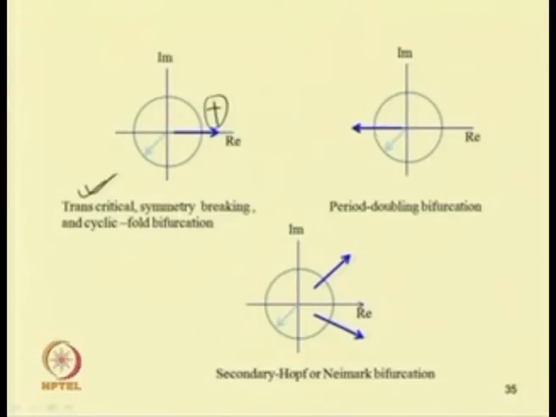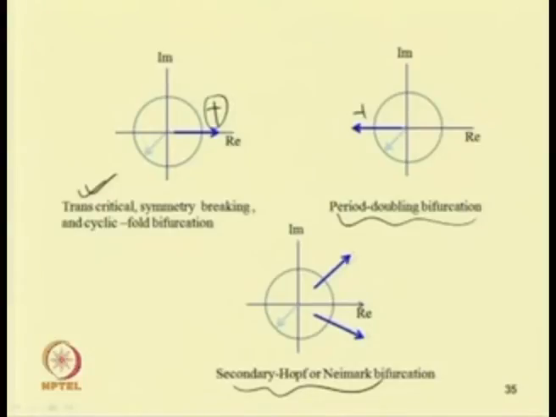If it leaves the unit circle through minus 1, then one will obtain a period doubling bifurcation. And if a pair of complex conjugate eigenvalues leave this unit circle, then we can have secondary Hopf or Neimark bifurcation.